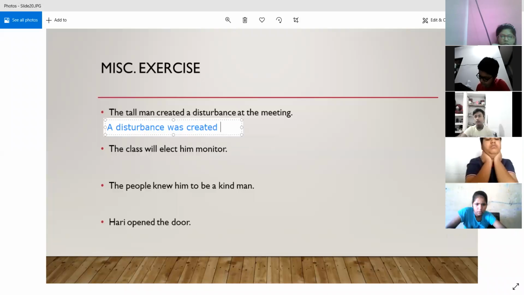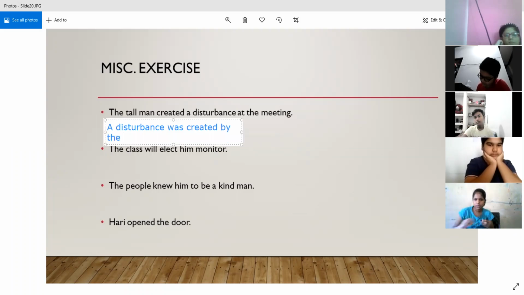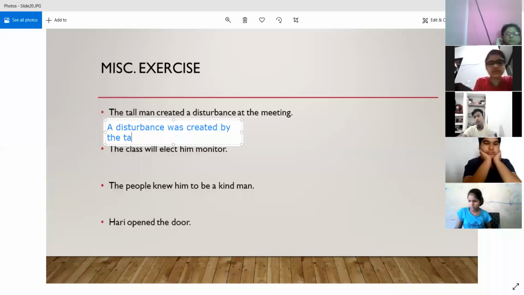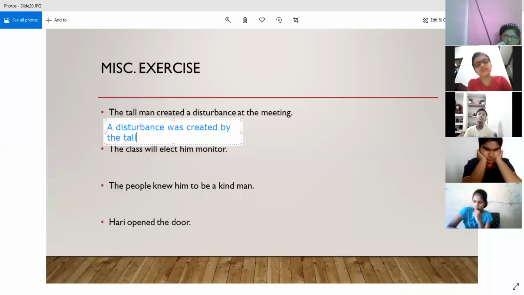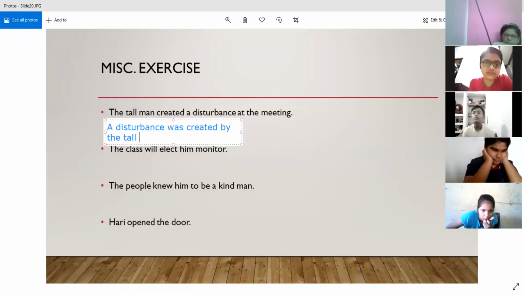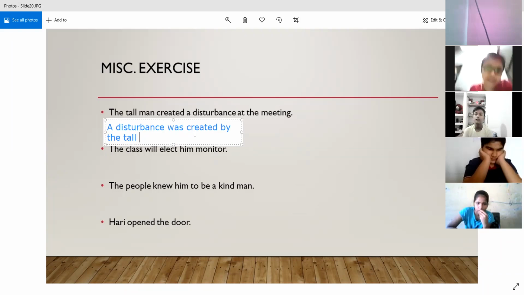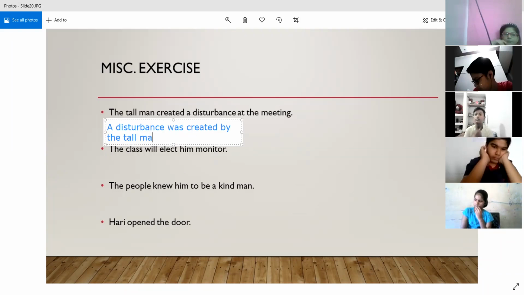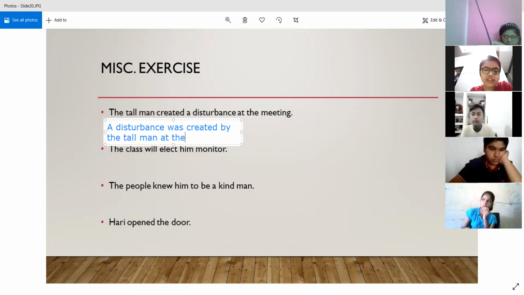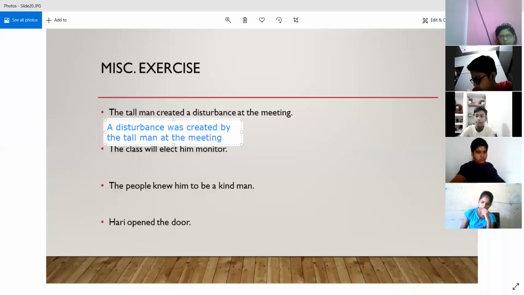Then now we are going to write the object over here, by the tall man. So since the tall man was the subject in the active voice, we have converted tall man into the object in the passive voice. So a disturbance was created by the tall man, and then we write the remaining sentence as it is, at the meeting. All right, understood?